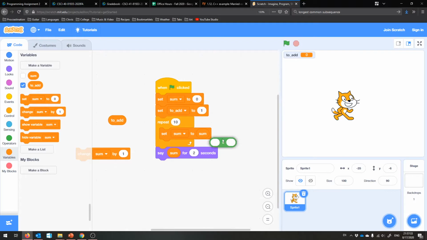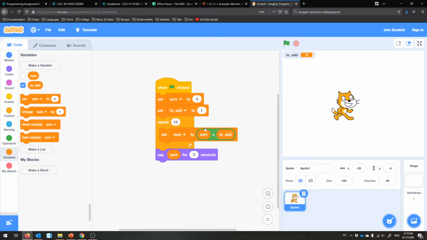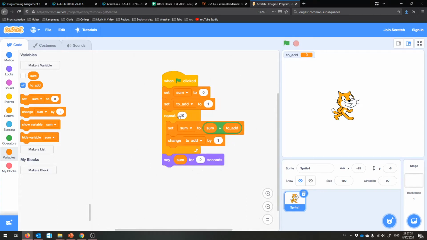Sum, oops, to plus of sum and to add. Okay, so this is getting interesting, and I'll draw a diagram in just a second. And then I'm going to increment to add, change it by 1. And then after this, I will have the value that I was looking for. 55, is that true? That's, let's see, 10 plus 1, that's 11 times 10 divided by 2, so 11 times 5, yeah, 55 is the correct answer.